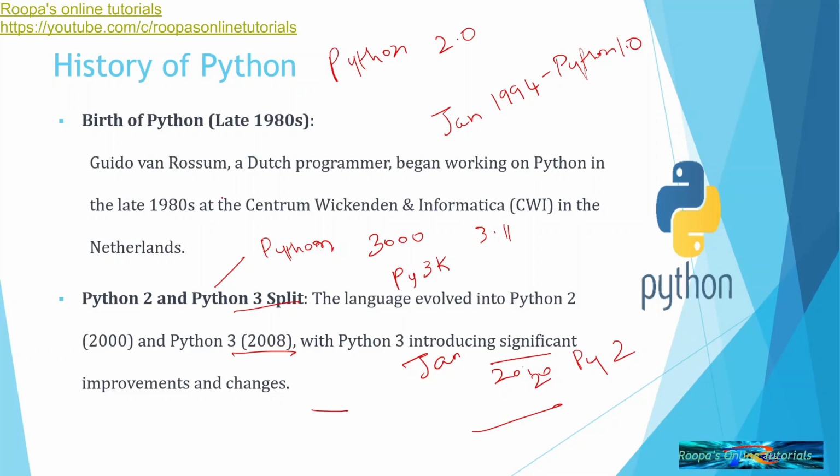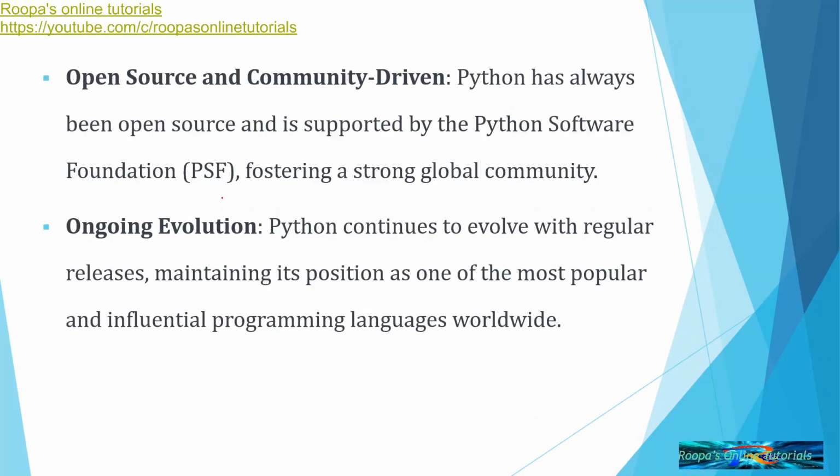So this is a brief history of Python. It also had other features, like an open source community, and Python was supported by this community called the Python Software Foundation. The main idea of this global community is that Python programmers and developers could always look for support in this community regarding their code or any new features of Python. And it's an ongoing evolution. In the present day, data science and AI have become more popular, and Python is helping for coding.